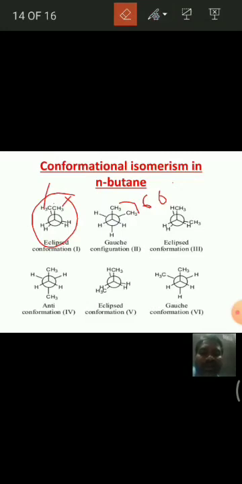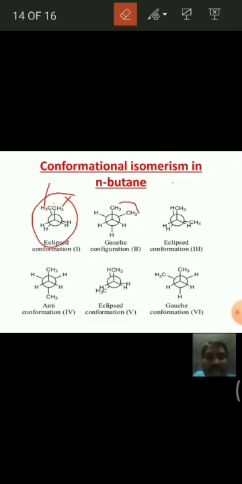This type of conformation is called Gauche conformation. That means the groups, the two methyl groups, are separated by 60 degrees, and the other hydrogens are also separated by 60 degrees. That is, the dihedral angle is 60 degrees. This conformation is called Gauche conformation.